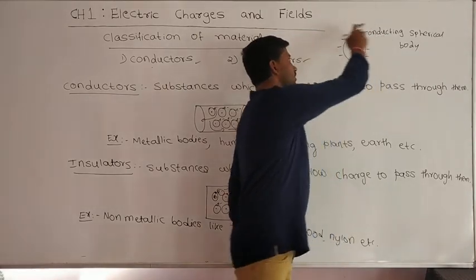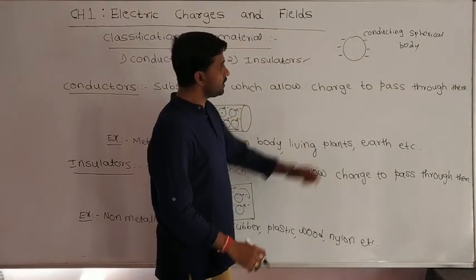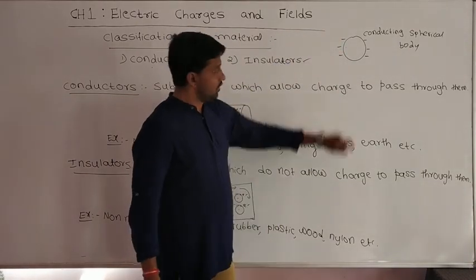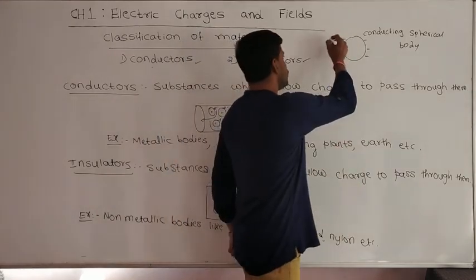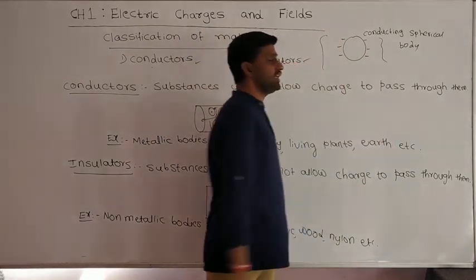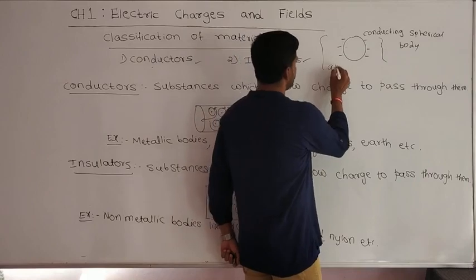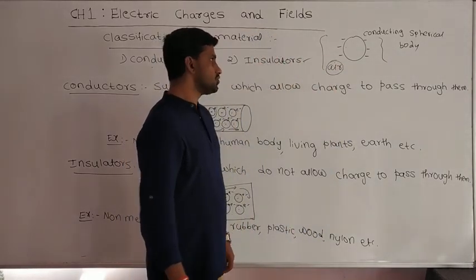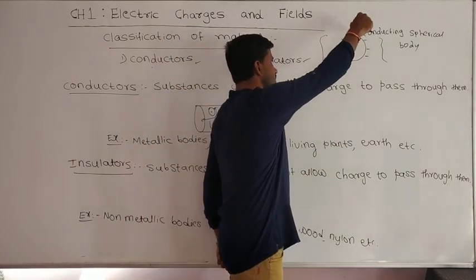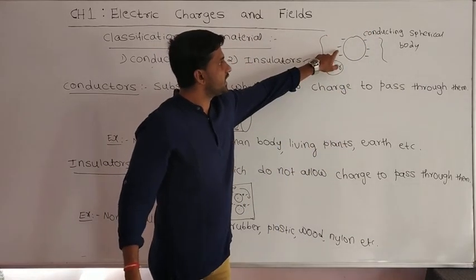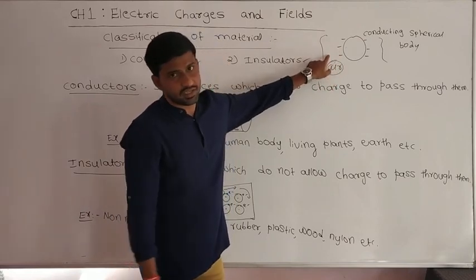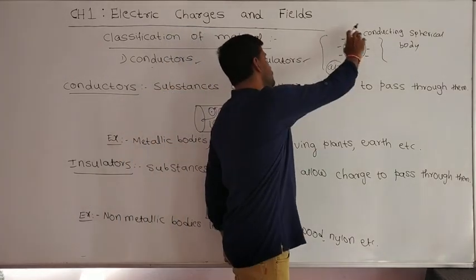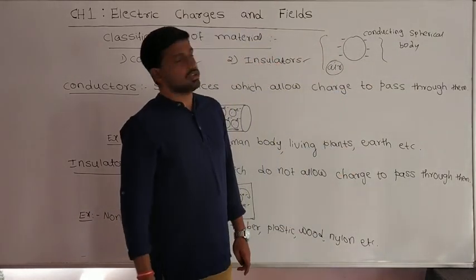And they will be distributed on the surface, but they will not come outside that surface. Why do they not come outside the surface? Outside the surface of the conducting spherical body there is a medium, and that medium is nothing but air. We know that air is also an insulating medium, so the charges distributed on the surface of the conducting body will not pass through the air. Understood? So they will always distribute on the surface of the spherical body.